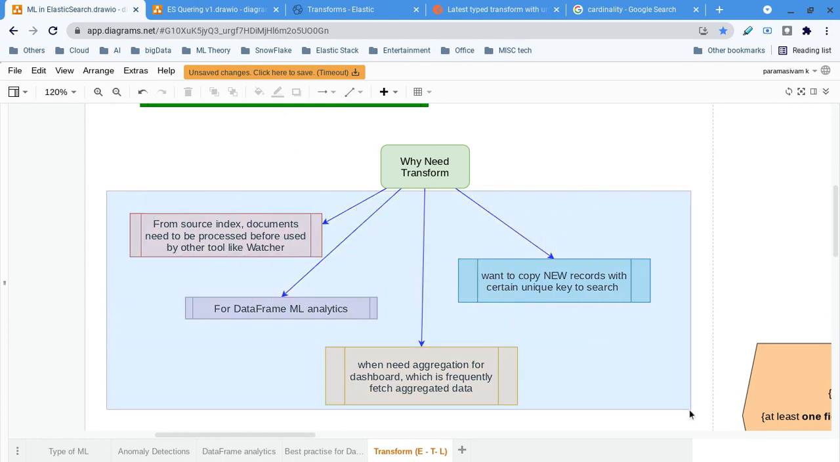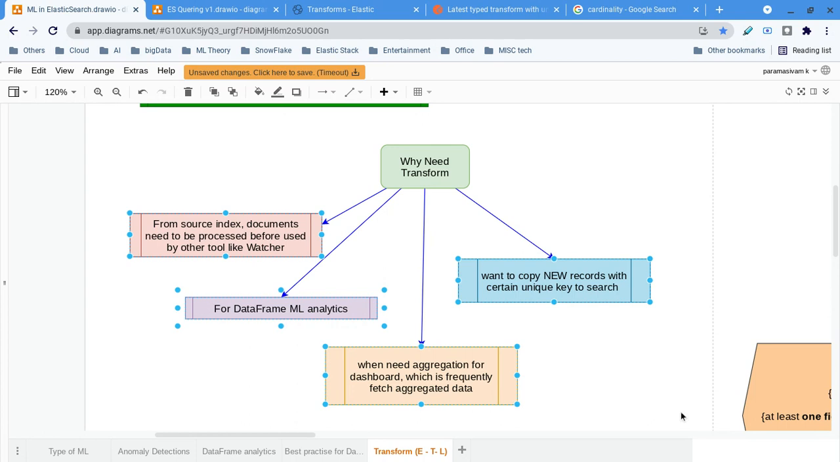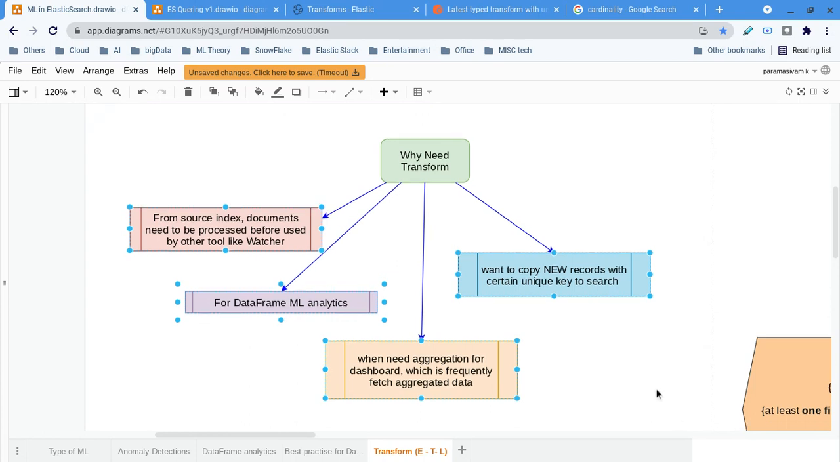For every ingestion, for every source index, we can have that transformation, which makes the further task easy. Further tasks can be writing the watcher or dashboard, whatever it is. It will be very straightforward. So writing a transformation is a mandatory, important task, I would say, for any important source index.